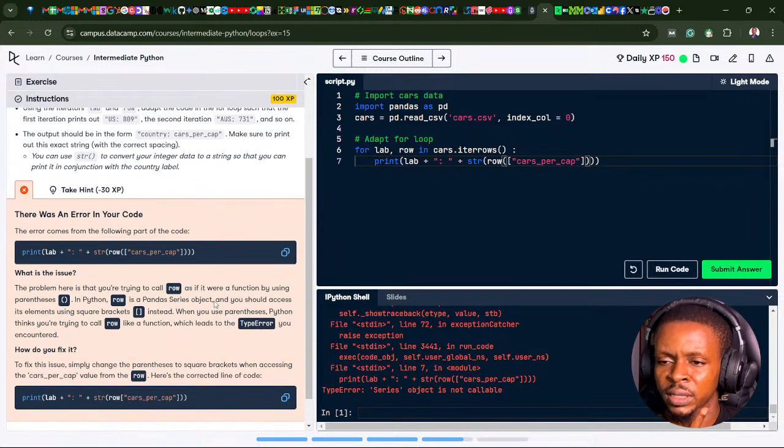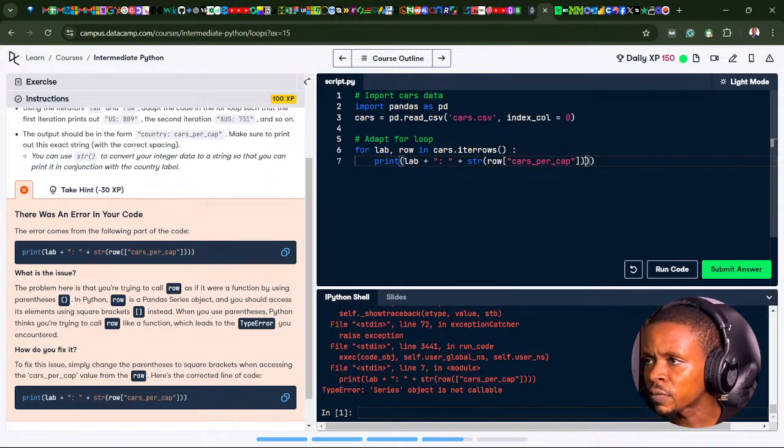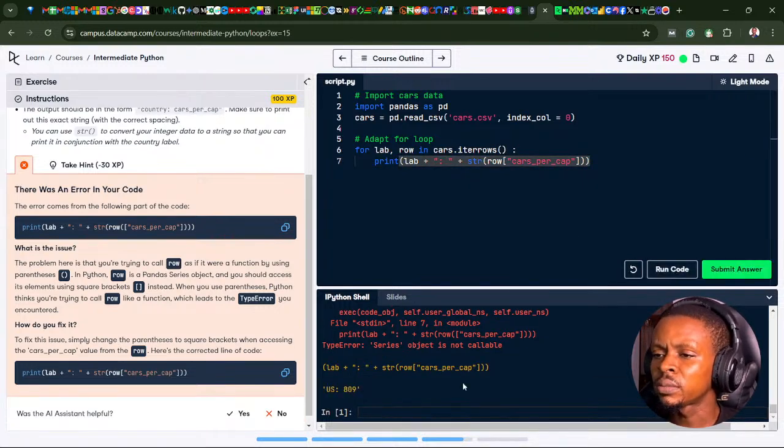So you probably need to understand where the error is coming from. Oh, okay. Assuming my error is coming from, I'm now having three rather than having two. So the row is selected from here. So I converted the row to a string, so I can print it with the country label. Then I closed my whole print function. Better now. Aha, you can see. So this is what was happening here.